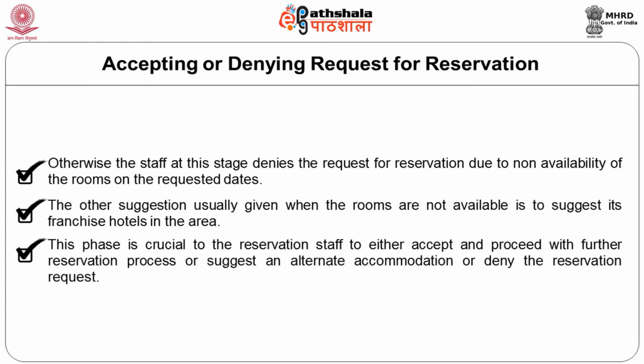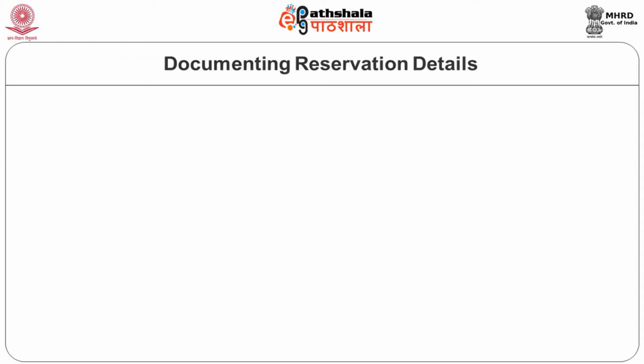This phase is crucial to the reservation staff to either accept and proceed with the further reservation process, or suggest an alternate accommodation, or deny the reservation request. So when the reservation staff accepts the reservation, next she moves on to step 4, which is documenting the reservation details. Once the reservation is accepted, the recording of all the details concerning the guest and their stay must be complete. The reservation form is the only document which contains all relevant information about the guest and the accommodation request. The following details are present in the reservation form.